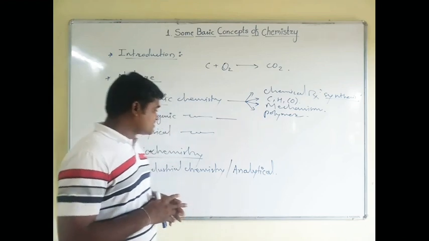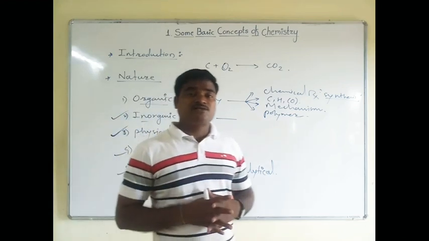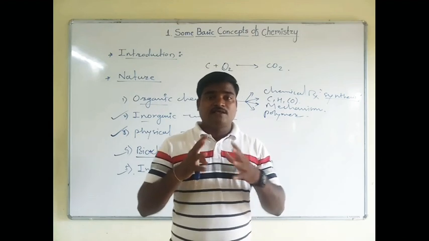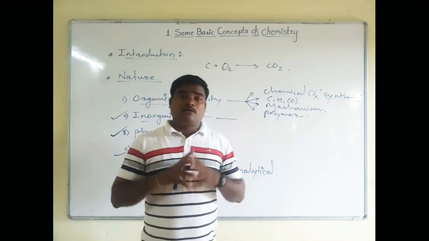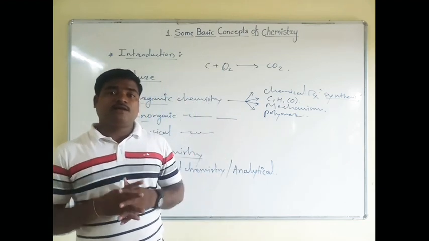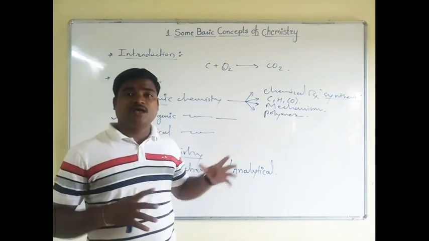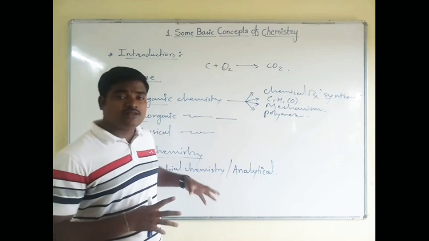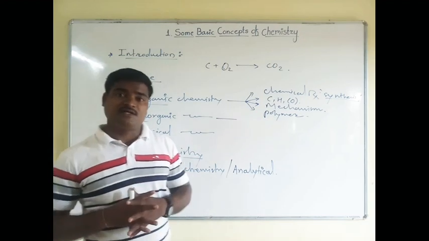So, by considering this statement, industrial chemistry is a very important branch of chemistry. By this branch, if you do research in this area, then you will get an idea how to make different things with the help of chemistry. All these ideas you will get in this branch, that is analytical or industrial chemistry.